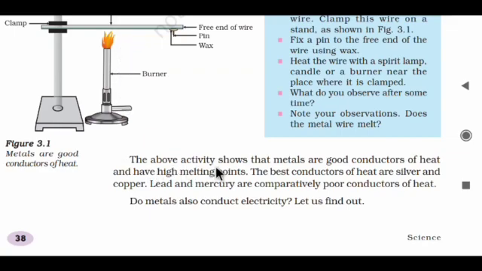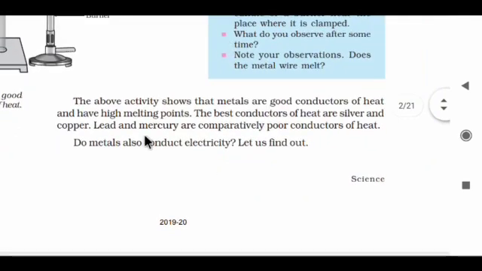The above activity shows that metals are good conductors of heat and have a high melting point. The best conductors of heat are silver and copper. We generally use copper wires for conducting electricity. We are not using silver because it is too costly, and copper is more easily available than silver and is a good conductor too. That's why we use copper wires. Lead and mercury are comparatively poor conductors of heat. If you are asked for an example of a poor conductor of heat, you have to answer lead and mercury.